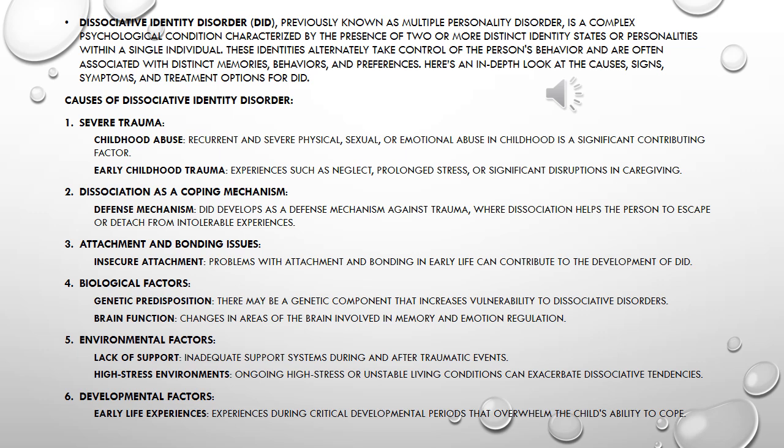Causes of dissociative identity disorder. 1. Severe trauma. Childhood abuse. Recurrent and severe physical, sexual, or emotional abuse in childhood is a significant contributing factor. Early childhood trauma. Experiences such as neglect, prolonged stress, or significant disruptions in caregiving.